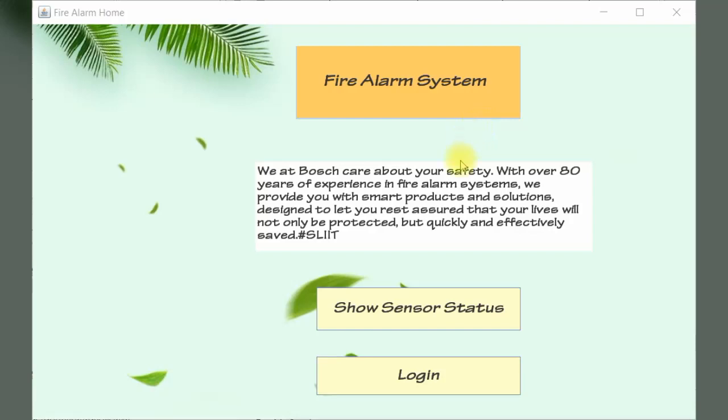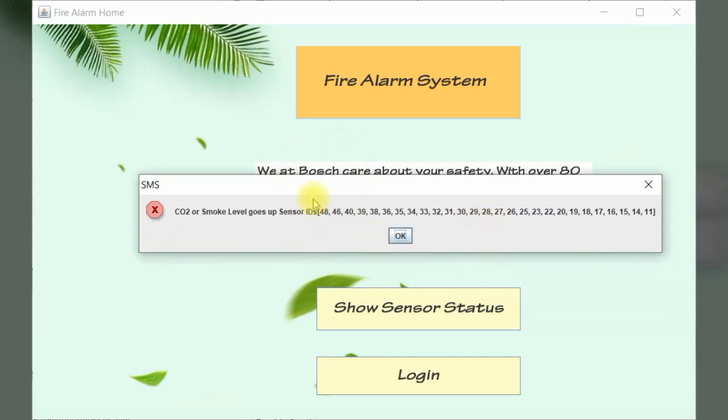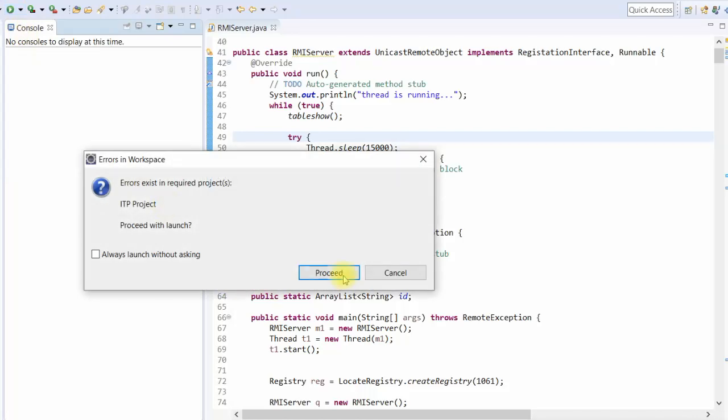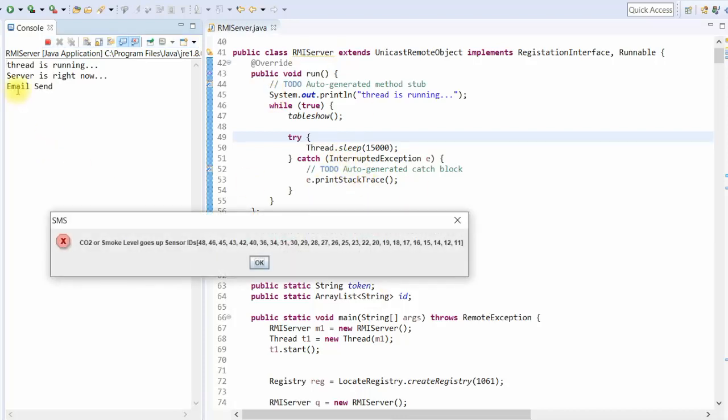This shows dangerous values. Look, this value is changing, and then the OK button. Now we can start the RMI saver. The save is right now. Every 15 seconds the RMI saver checks. An email is sent and a pop-up message comes.